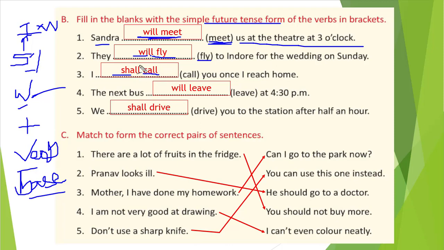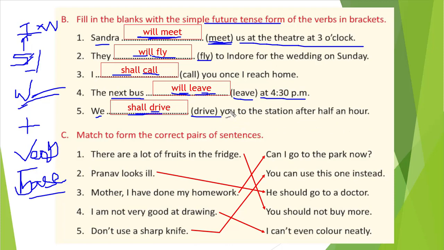Then fourth one you see. The next bus will leave at 4:30 p.m. So here you see the next bus, that is a it, right? Whenever it is there, we will use will. So will, and base form of leave is leave only. So the bus will leave at 4:30 p.m. Fifth, you see that we blank space you to the station after half an hour, right? So we is there, we will use shall. So we shall, base form of drive is drive. So we shall drive you to the station after half an hour.